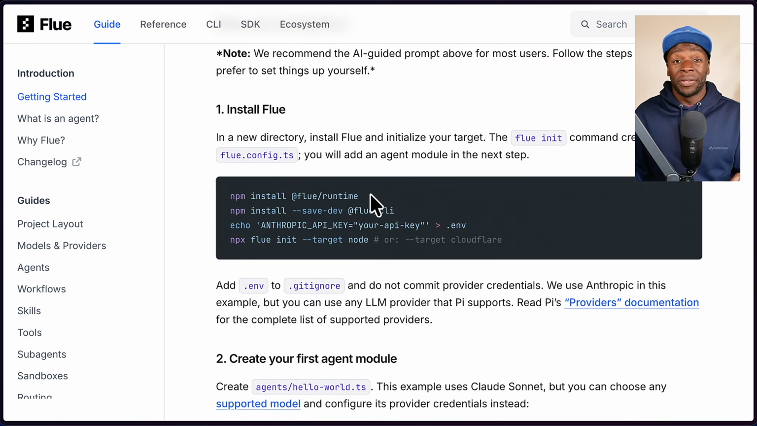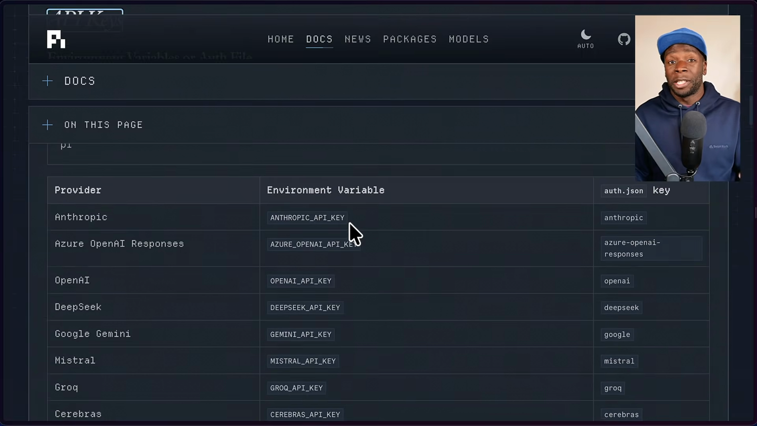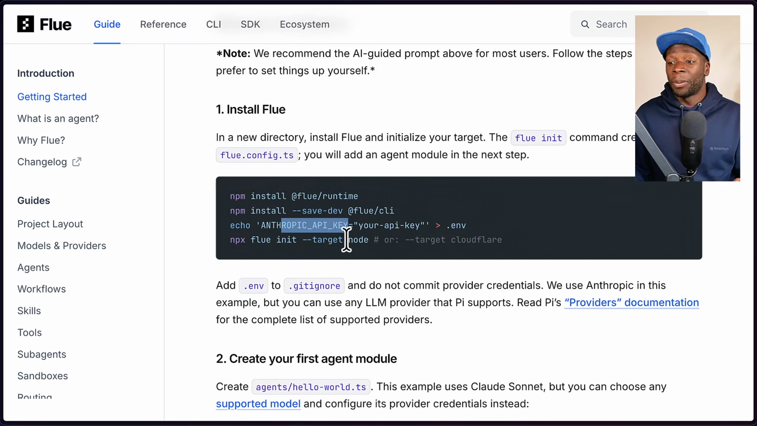So to get started, you'll have to install the Flue runtime, which is what your agent imports and runs on, and then you'll have to install the Flue CLI, which compiles and serves your agent. You'll also have to set up an API key from one of the many providers Pi supports. For this demo though, I'm going to use Anthropic, and then you'll have to run Flue init with a target, which creates a Flue config file so the CLI knows how to package your project. You can choose between Node or Cloudflare, and I'll talk about the differences in just a second.